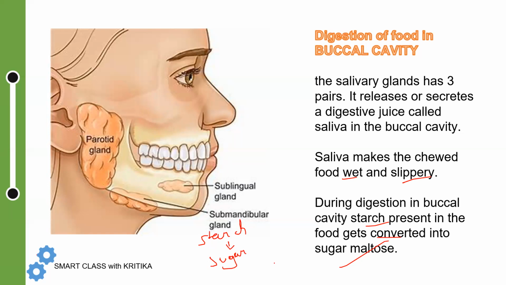I hope you have all understood this. So, these are the three glands. Why? Because this will secrete saliva over here, this will secrete over here, and this will secrete over here. That makes the food chewed and slippery. Why slippery? So that when you swallow the food, it is easy to swallow. And the salivary amylase converts the starch into sugar maltose, or simply starch into sugar.